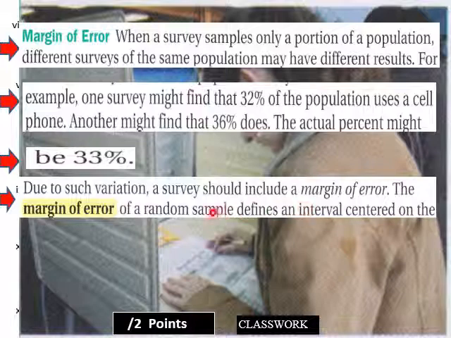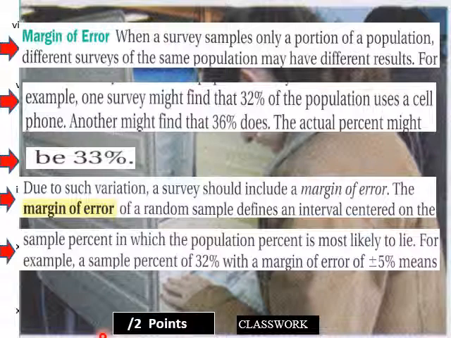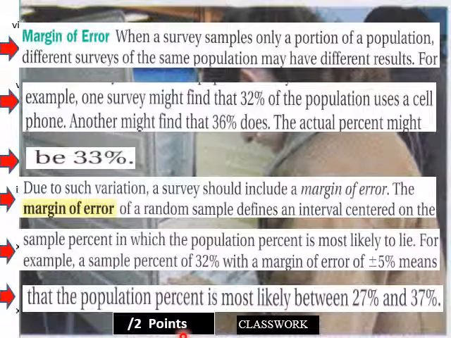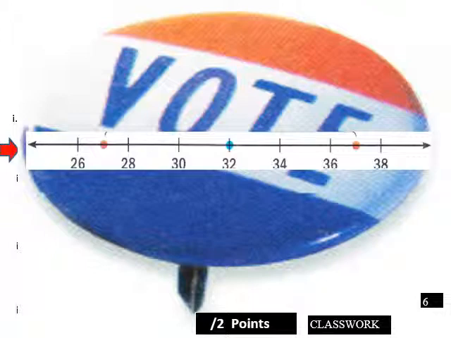The margin of error of a random sample is defined as an interval centered on the sample percent in which the population percent is most likely to lie. For example, a sample percent of 32% with a margin of error of plus or minus 5% means between 27 and 37%. So it's 32 plus or minus 5.